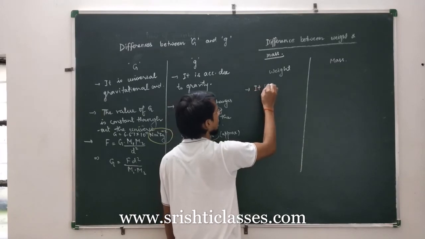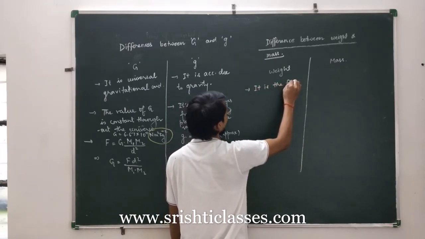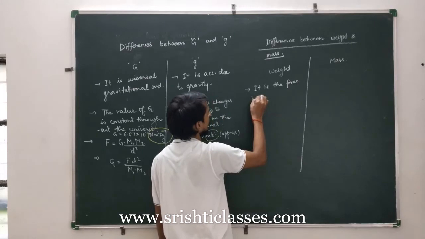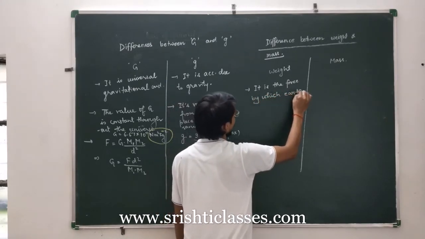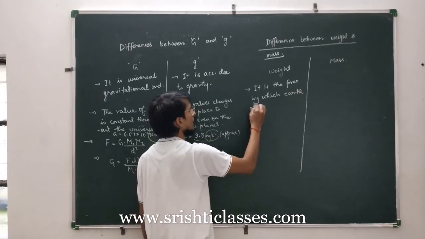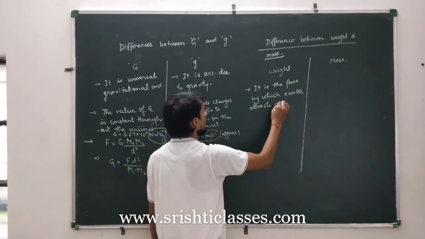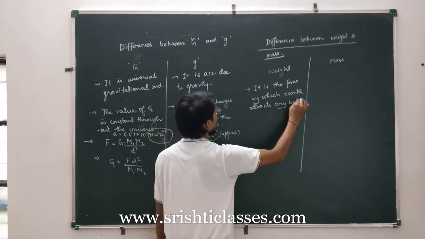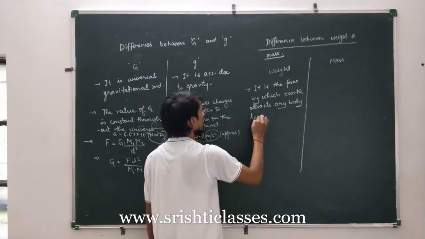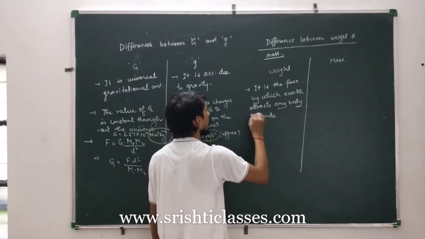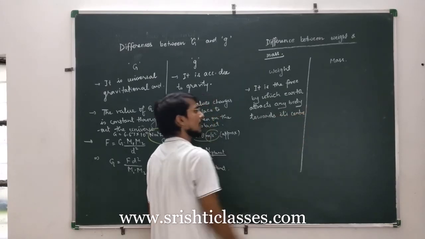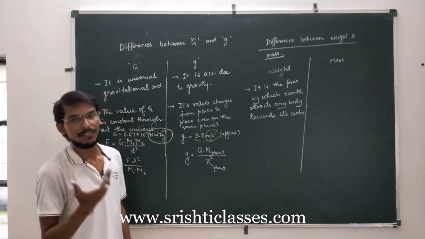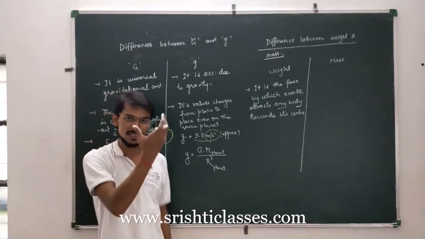It is the force by which Earth attracts any body towards its center.